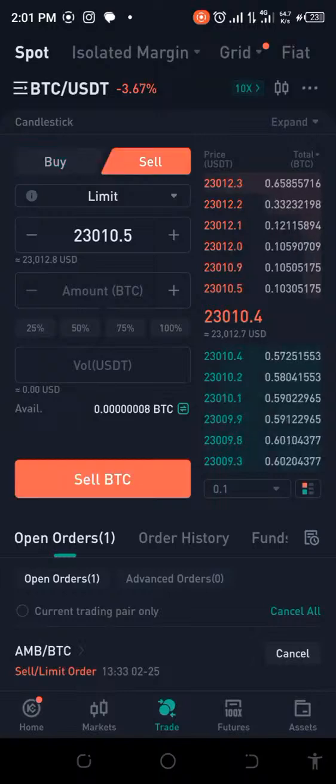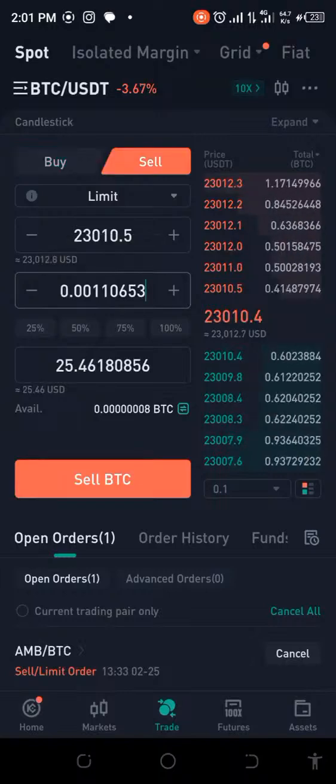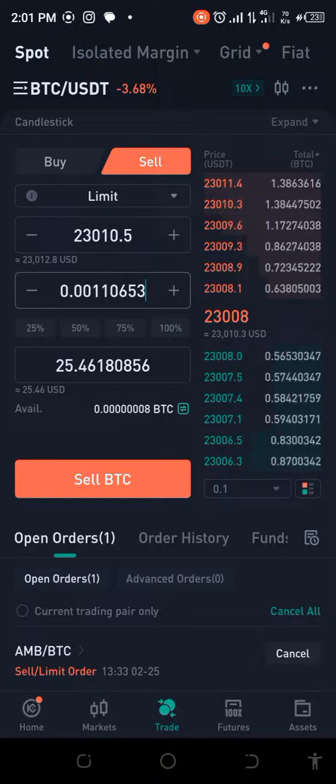So if I paste that here, you will notice that I'm actually in profit. This is 25.46. Don't forget that we started out with 25.28. Okay, that's from the beginning. So we're already in profit, but I'm still thinking of hanging on. I'm waiting a little bit more.